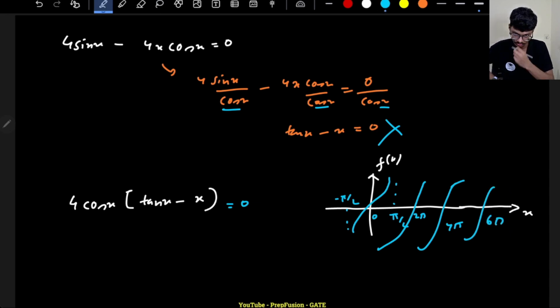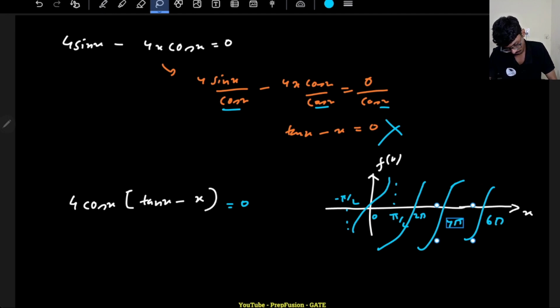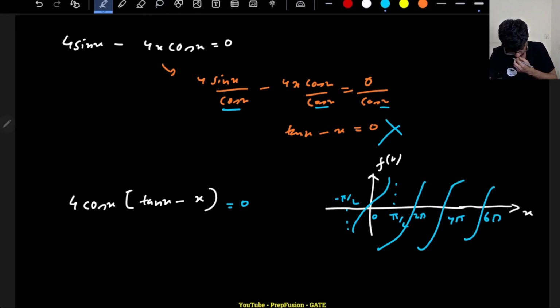Because cos x and sin x are periodic by 2 pi, tan x will also be periodic by 2 pi. What can I comment here? So what is the graph of x? The graph of x will be somewhat like this. Actually the slope will be very high, somewhat like this, so it will actually touch.